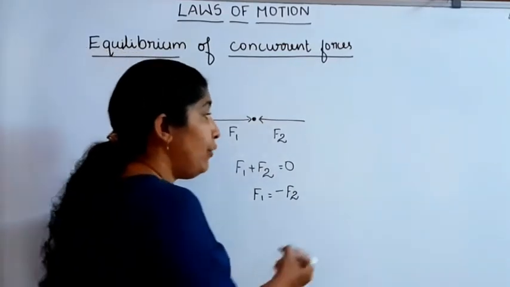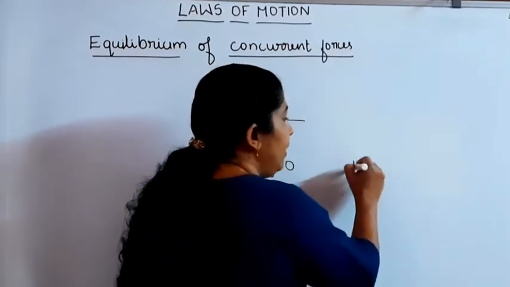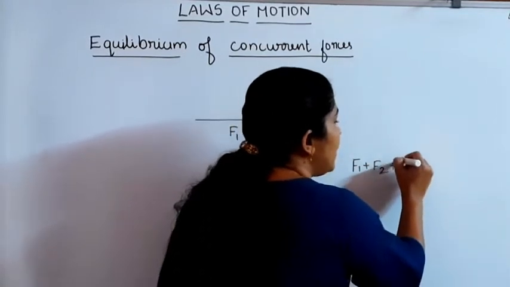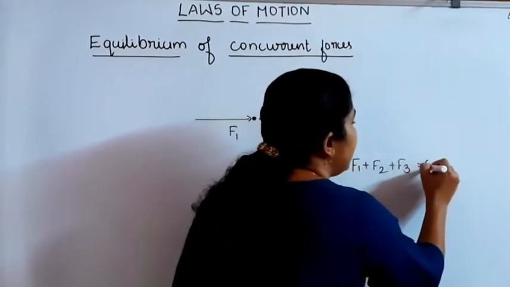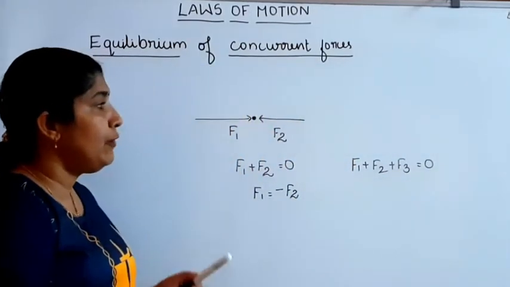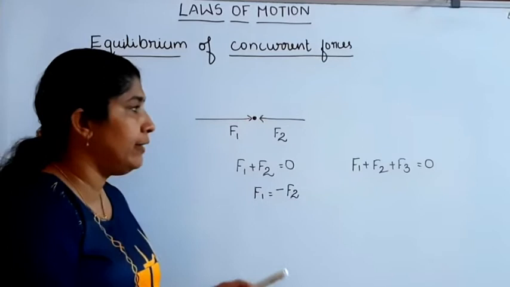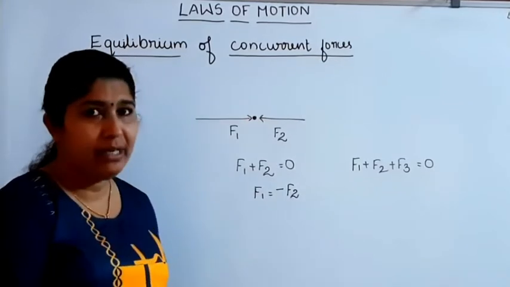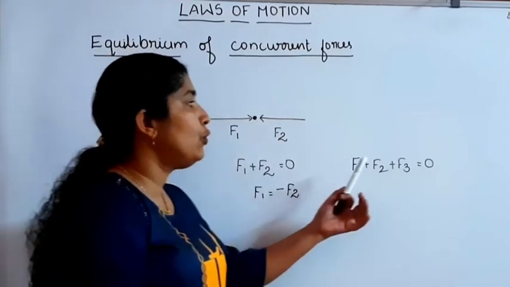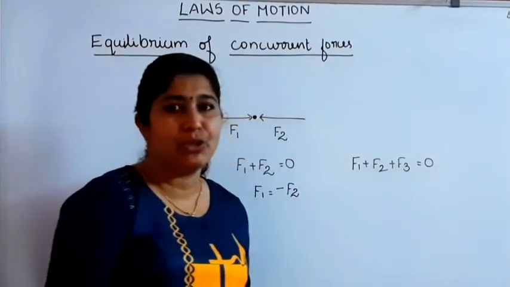If three forces are acting on a point, then F1 plus F2 plus F3 is equal to 0 when the system is in equilibrium. If three forces F1, F2 and F3 are acting at a point, then the point is said to be in equilibrium when the net force acting on that body is equal to 0.